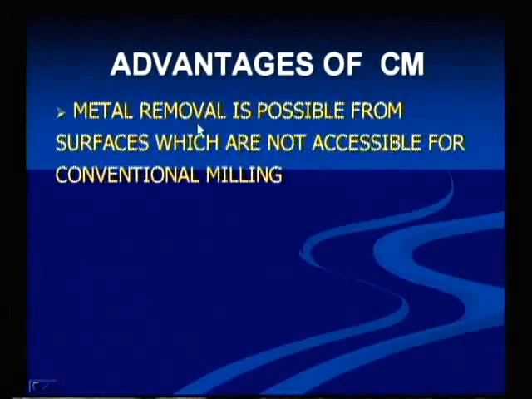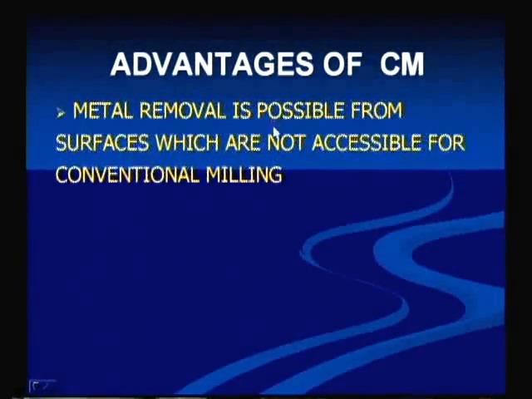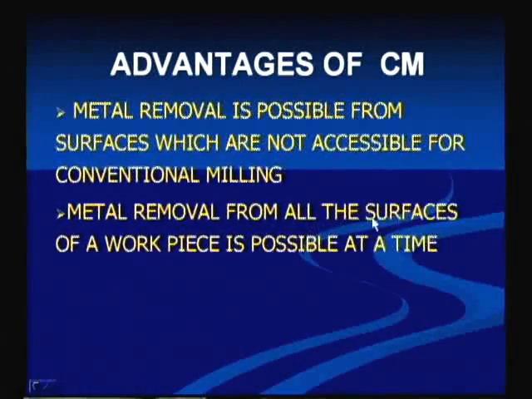Now let us see the applications, advantages and disadvantages of chemical milling. The advantages: metal removal is possible from surfaces which are not accessible for conventional milling. Metal removal from all the surfaces of a workpiece is possible at a time. In the previous figure, we took 4 yellow spots and did all 4 at a time, whereas in conventional milling we do one after another.